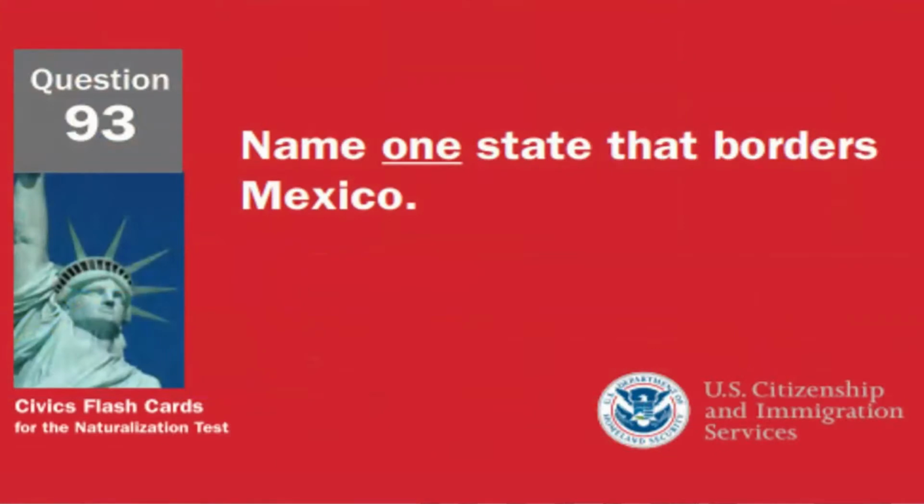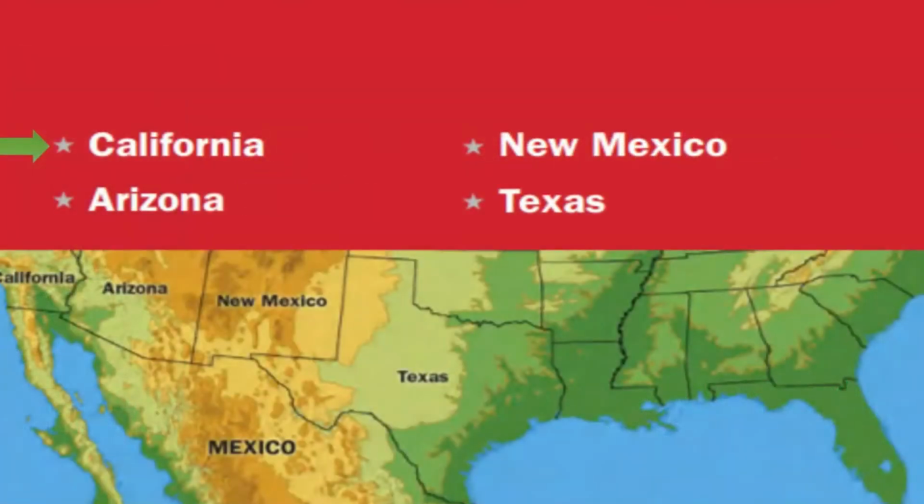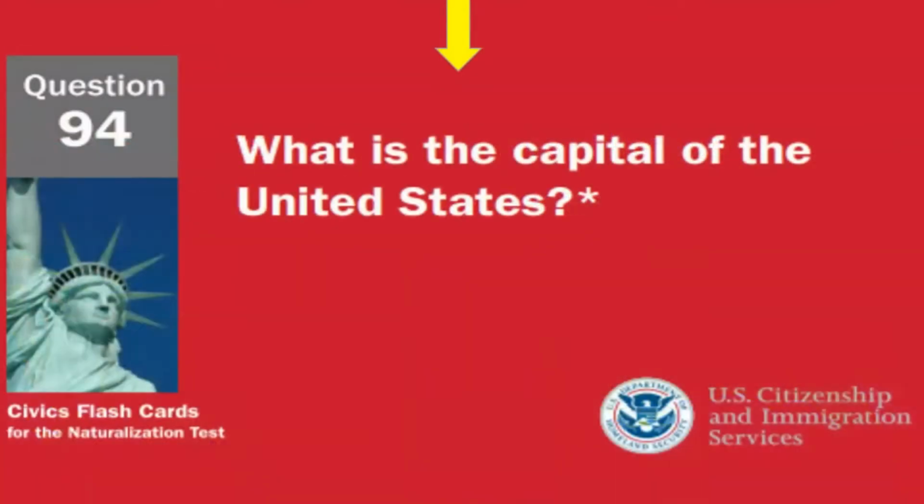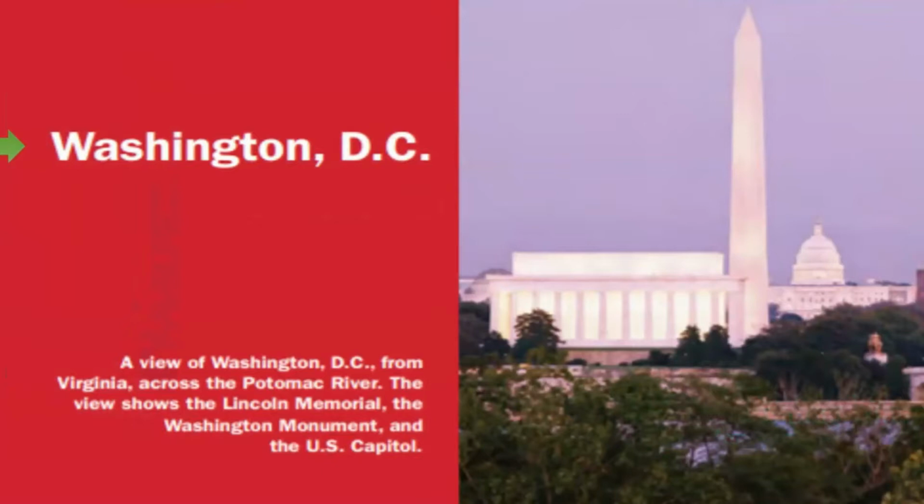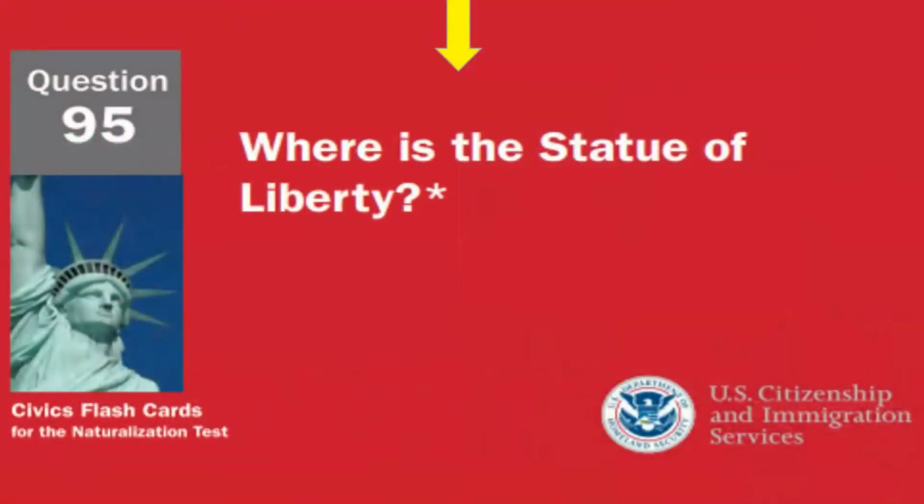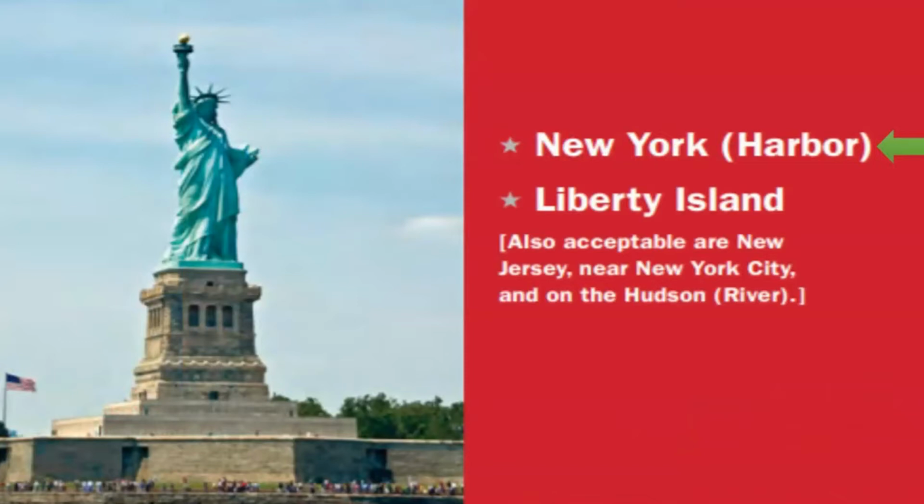Name one state that borders Mexico. One state that borders Mexico is California. What is the capital of the United States? The capital of the United States is Washington, D.C. Where is the Statue of Liberty? The Statue of Liberty is in New York Harbor.